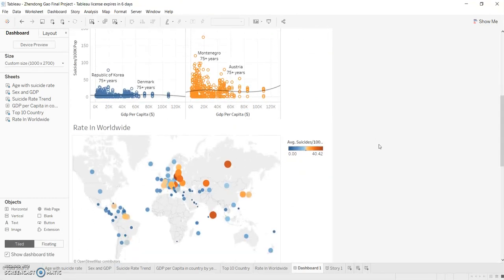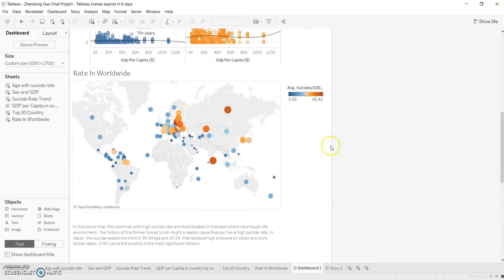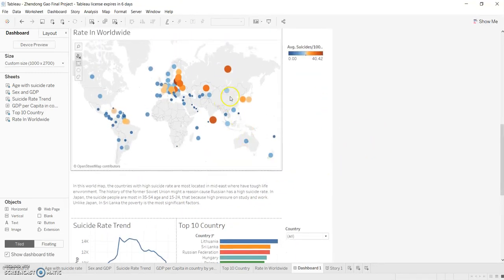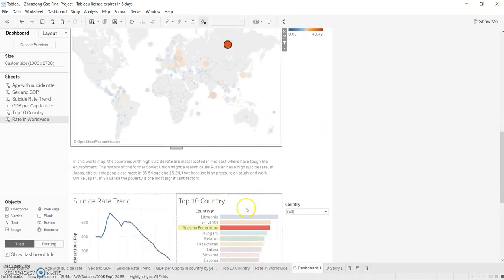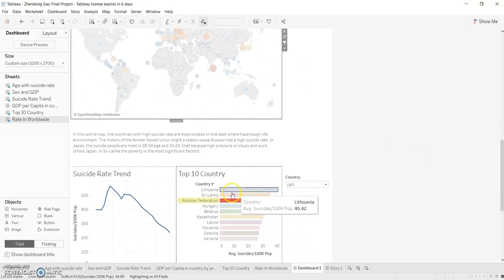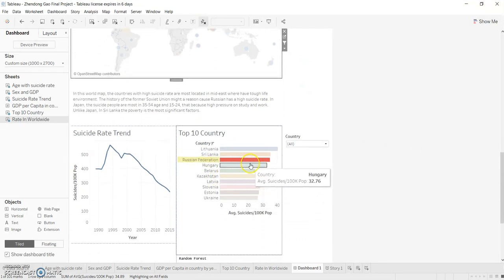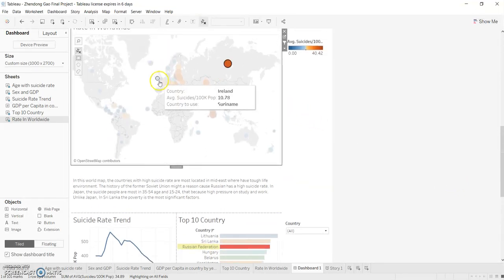Also, this picture is about the suicide rate in the world. You can click on a country in the picture, and it's going to highlight where it is. If it's a top 10 country, like Russia, it shows it.